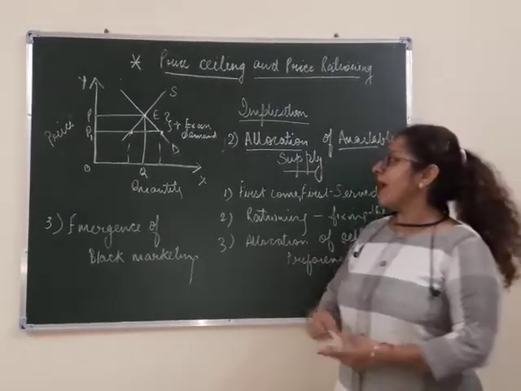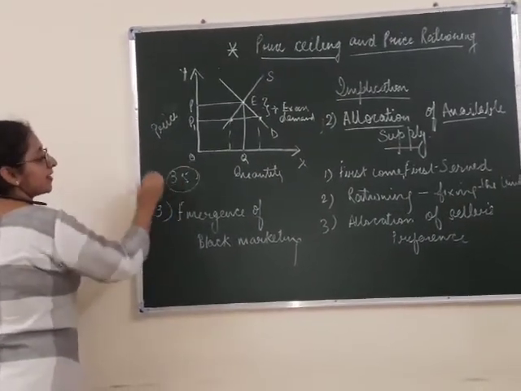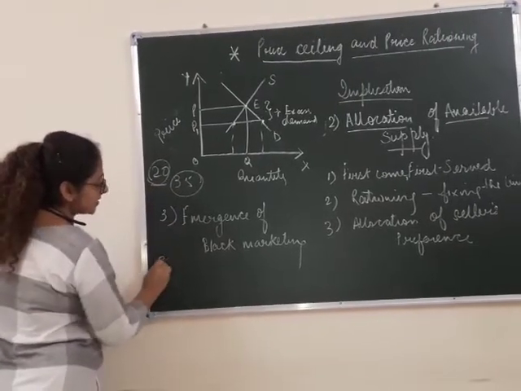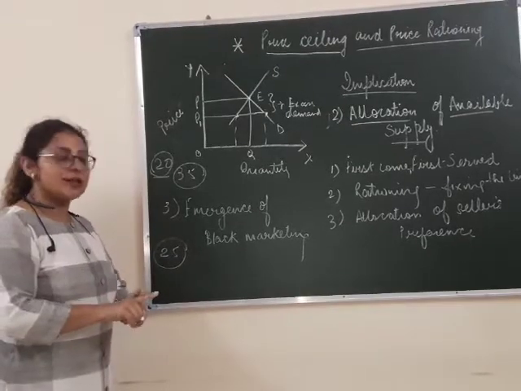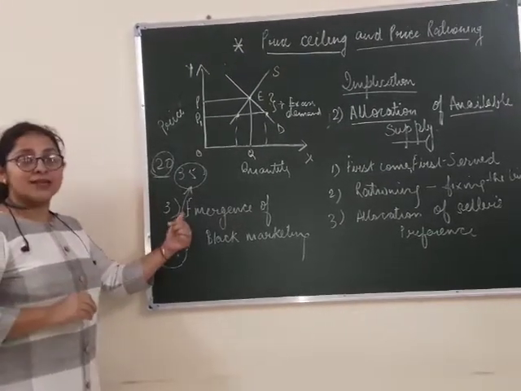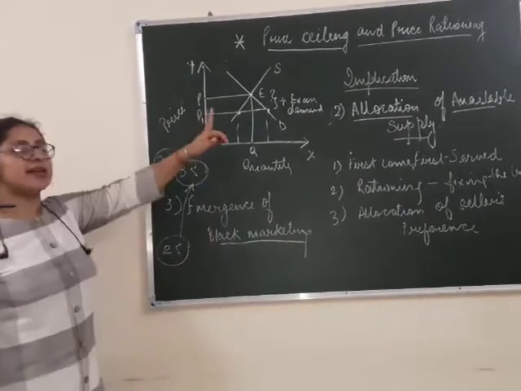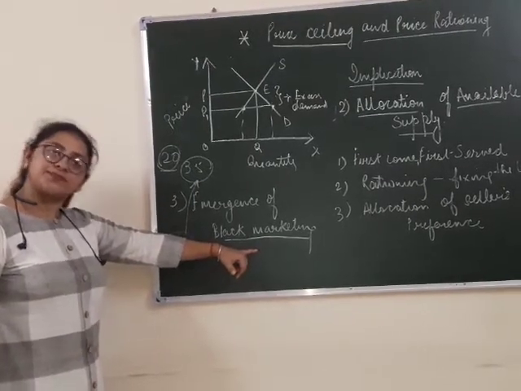As the market rate is 35 and they are getting it at 20 rupees, they can sell it afterwards at 35 and make a large profit. That is why they start doing black marketing. This condition may also create black marketing in the market.